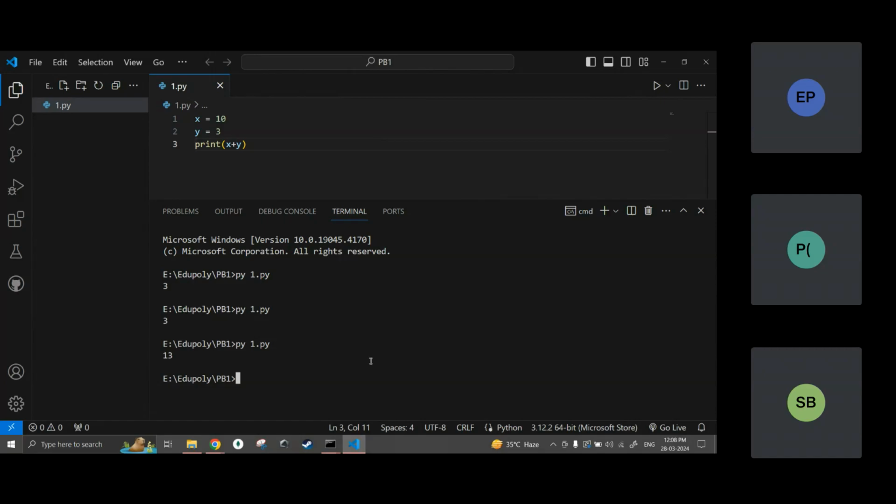Okay, fine. So this is how we run the code. And we have to remember one thing: it is always better to create files and run the code using the interpreter, not directly in the interpreter. Directly in the interpreter, what will happen? You will get the output, but your code will not be saved. It will be deleted once you close the interpreter. We have already seen how to use the IDE or the VS Code code editor to create the file, write code into the file, and run the code. This is what I wanted to discuss today.